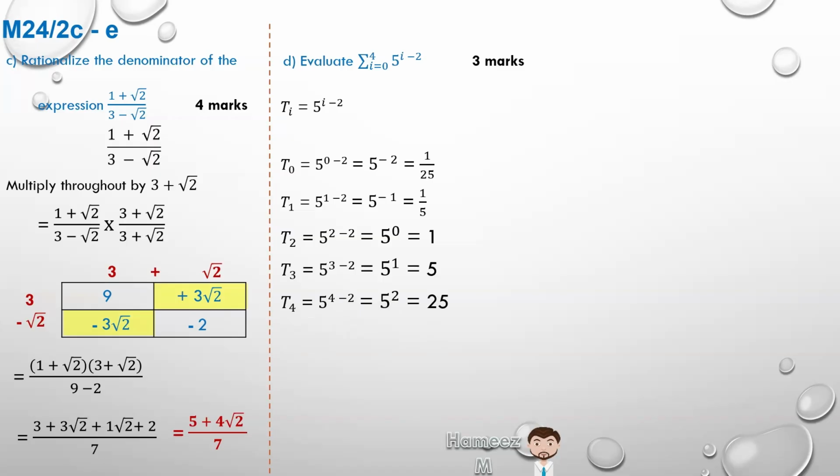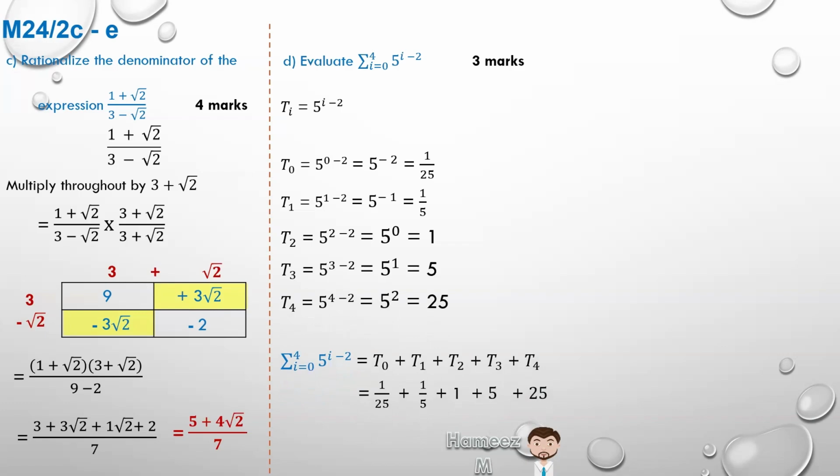So the summation from i equal to 0 to 4 is really adding up 5 terms: T0, T1, T2, T3, and T4. And we have those values. We could substitute 1 over 25 plus 1 over 5 plus 1 plus 5 plus 25.